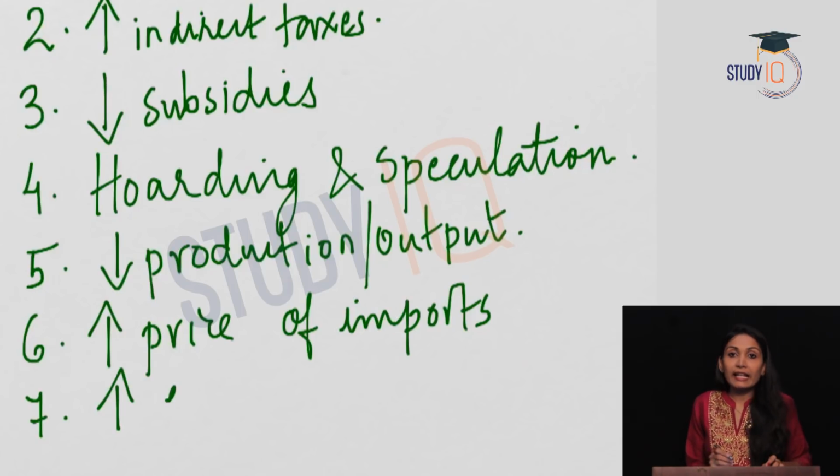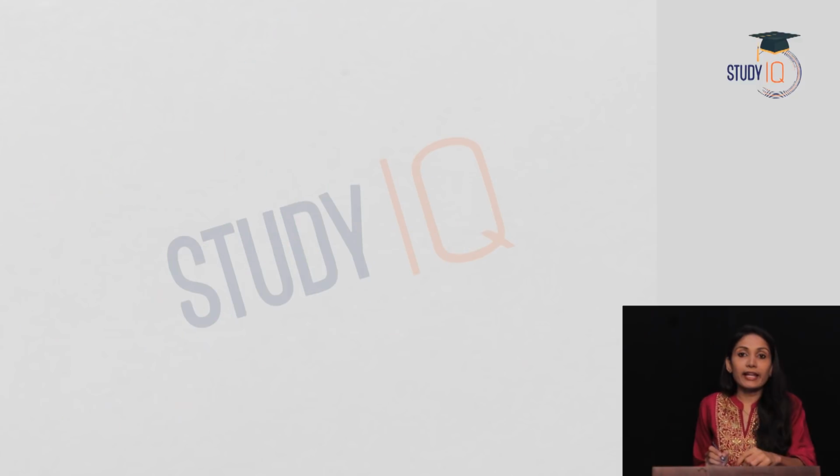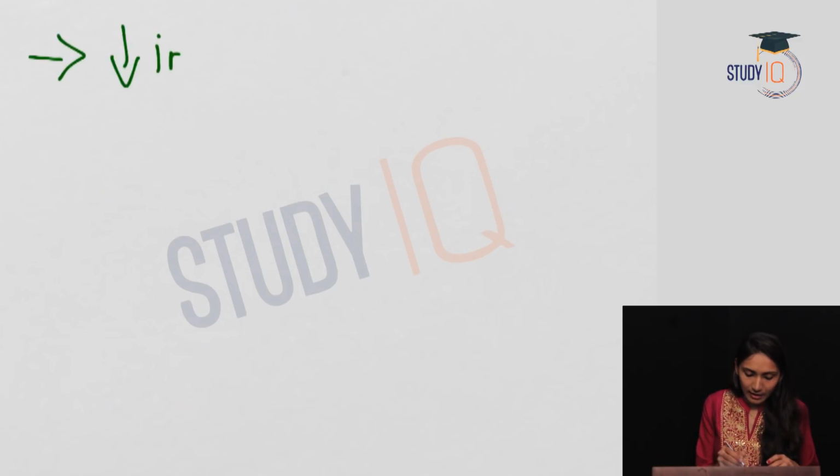Next reason is increase in exports. Increase in exports will result in unavailability or shortage of raw materials or final outputs in the economy. So this will also lead to a supply demand gap and then lead to cost push inflation in the economy. Next reason is a decrease in imports.